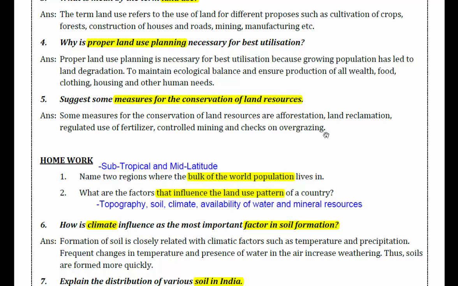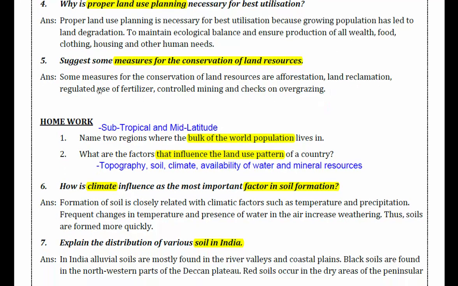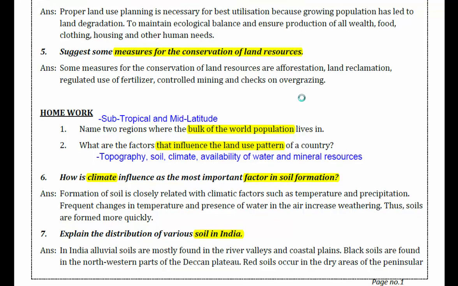Let's go to question number 5. Suggest some measures for the conservation of land resources. Reforestation, land reclamation, regulated use of fertilizers, controlled mining, and checks on overgrazing. These are some of the important measures for conservation of land resources. And let's go to the homework.